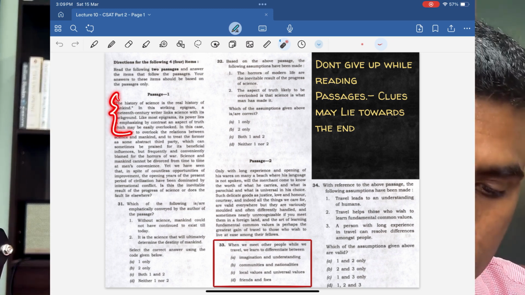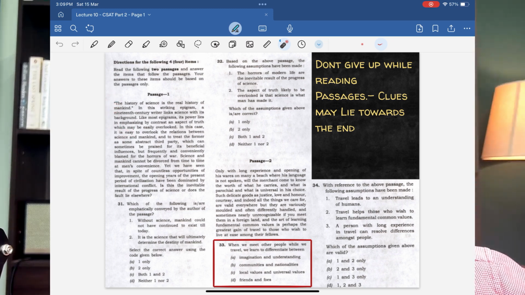Yes, when I first started reading this paragraph, I was not able to make sense of even the second and third sentence. First, I don't even know the meaning of the word epigram. And the third sentence is very, very tricky and confusing. But I don't get bogged down. I don't stop at the third sentence. I don't start wondering what to make of it. Instead, with a calm, cool mind, I still try to read more and more. And as I go towards the concluding part of the passage, my understanding is actually clear.